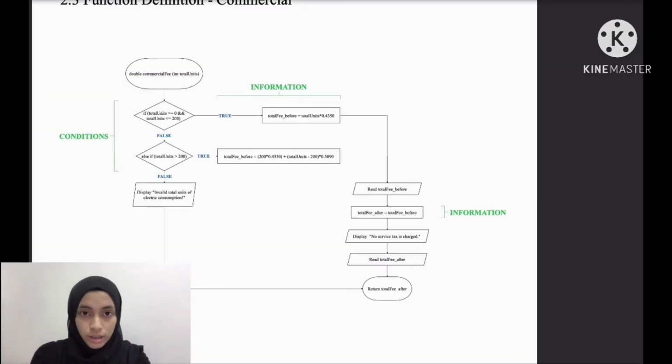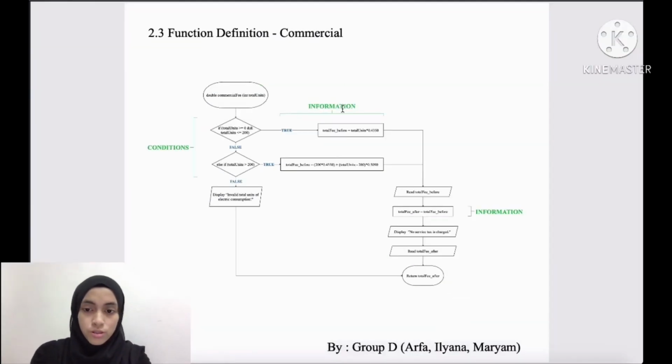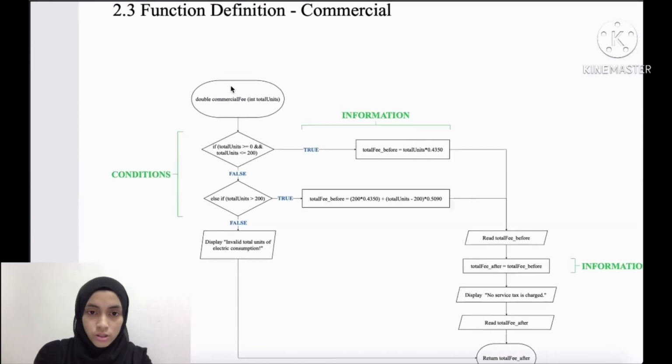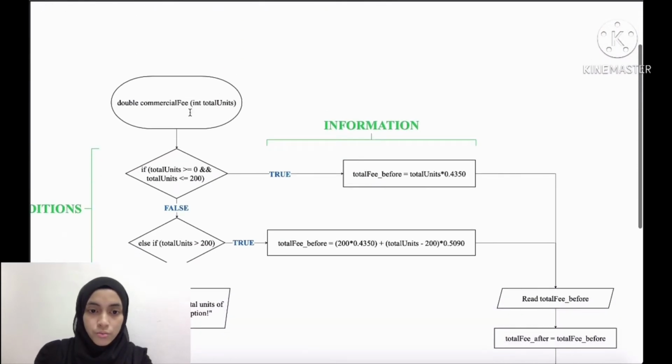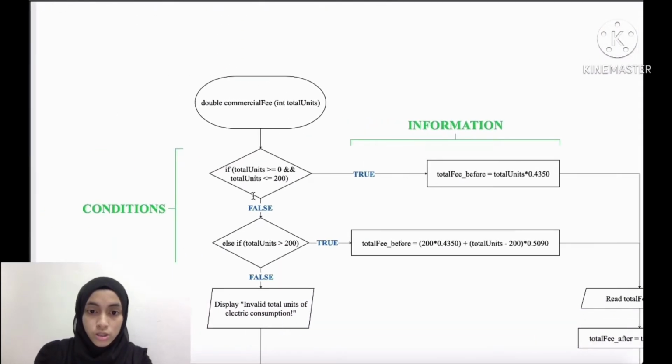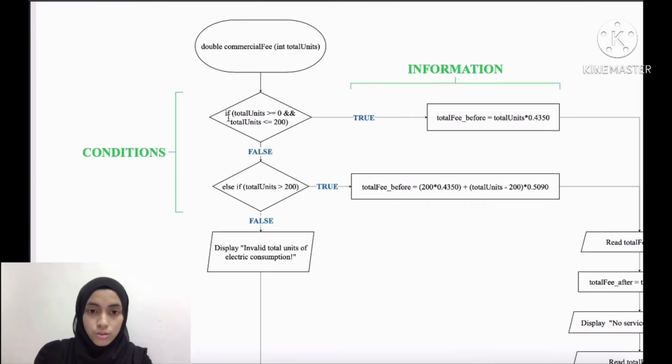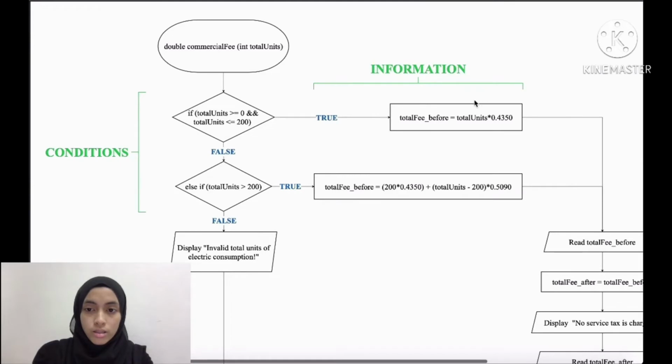Let's proceed to the next function, which is the commercial fee function. Okay, this is the full view of our commercial fee function. For the commercial fee function, we only have 2 decisions to make. So we use an if-else statement, and these are the calculations. If this is true, then the calculation will be like this. If this is not true, it will go to the next condition. And if this is true, then this calculation will be used.